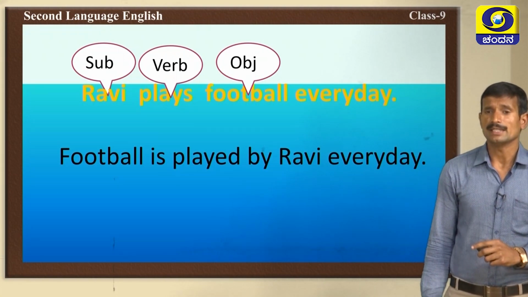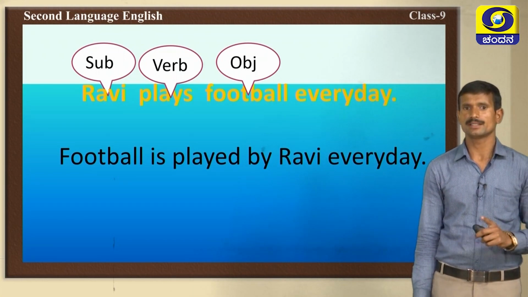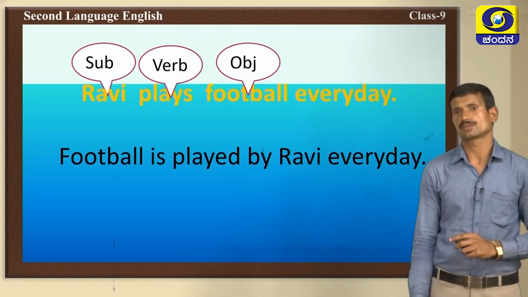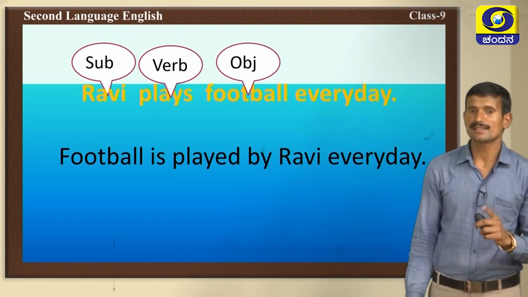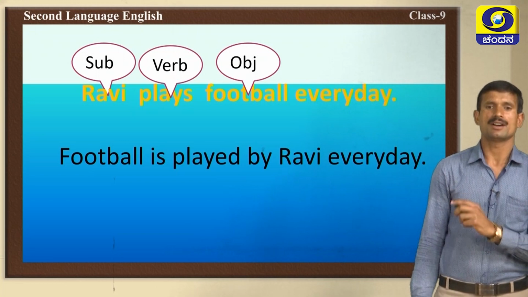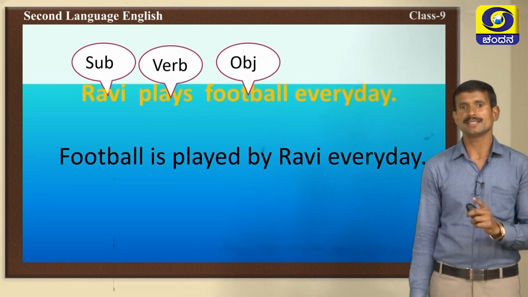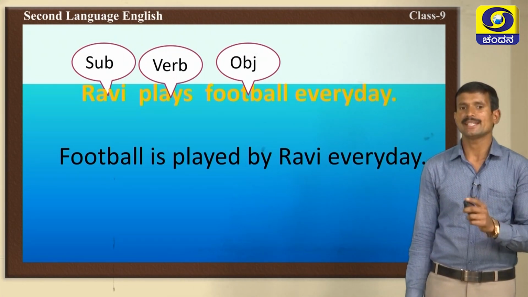Football is a singular noun. But we should consider the verb also. What is the verb? In the active voice, plays is there. The verb plays is a present form. So, we should use is because football is singular and the verb plays is verb 1 form.